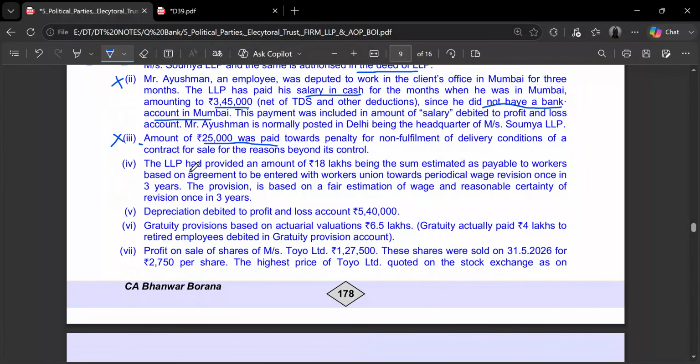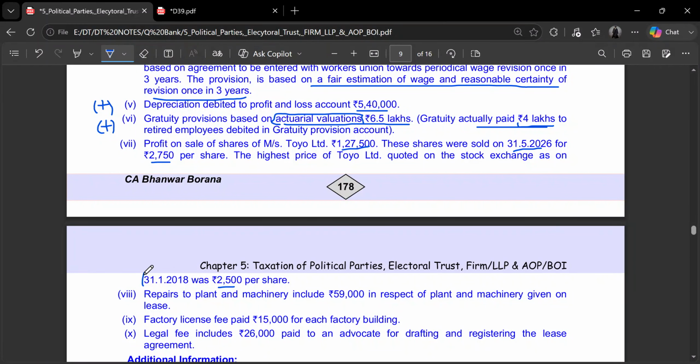Then comes profit from sale of shares of MS Toyo, rupees 1,27,500. These shares have been sold on 31/5/2026 for 27.50 per share. The highest price of Toyo on the stock exchange was rupees 2,500 per share as on 31/1/2018. This is the case of the grandfathering rule.